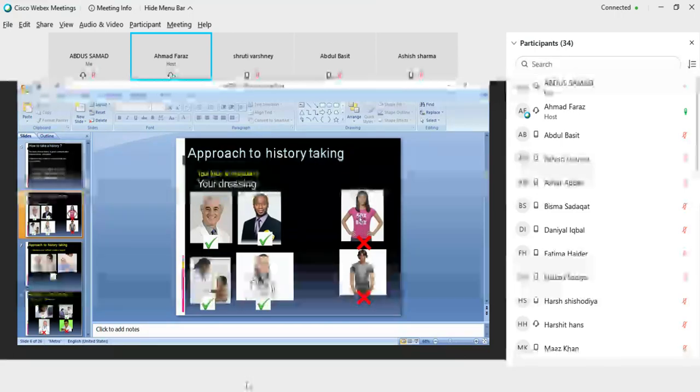And you should not be like this, wearing t-shirts. T-shirts वगैरह नहीं होंगे. You should be in formal dress with apron, not in t-shirts.